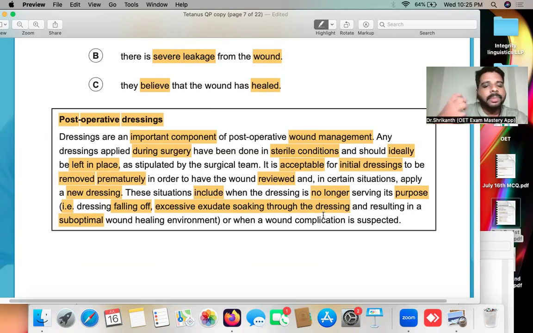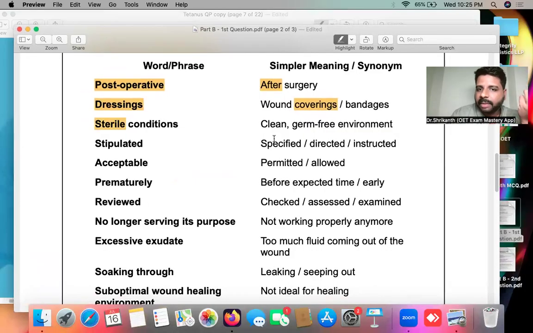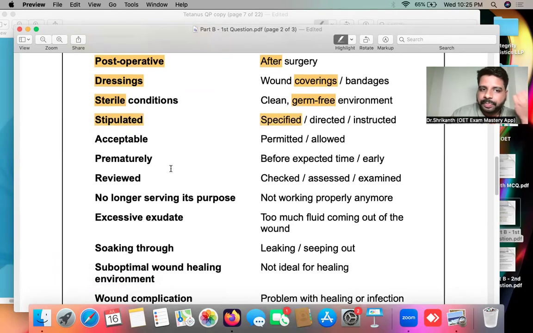So if a student is prepared to identify the synonyms, that student will be getting a good score. Right. Now, sterile. Sterile means what? Germ-free environment. So this is a very advanced vocabulary. You must be able to identify that. Stipulated. Stipulated means specified, instructed, mentioned, acceptable, permitted.